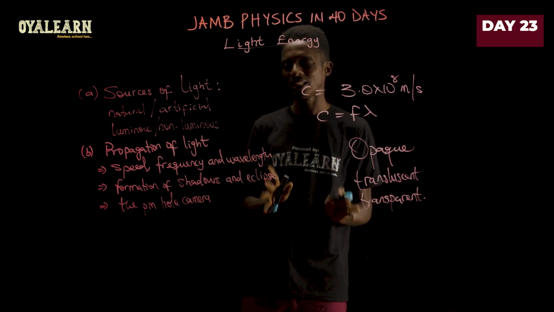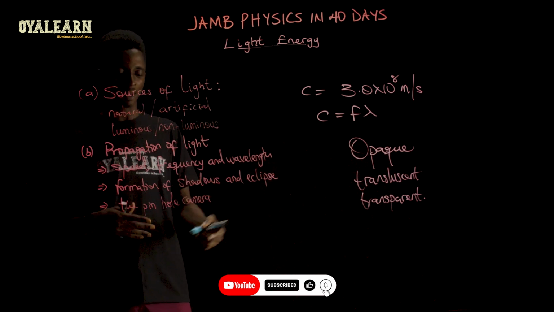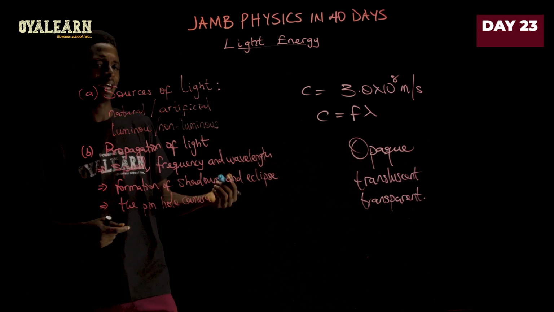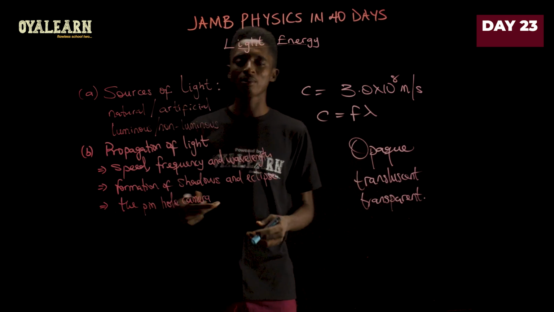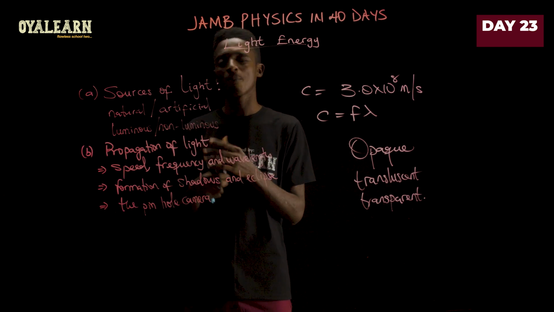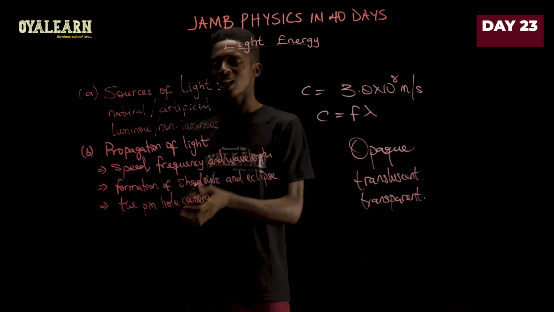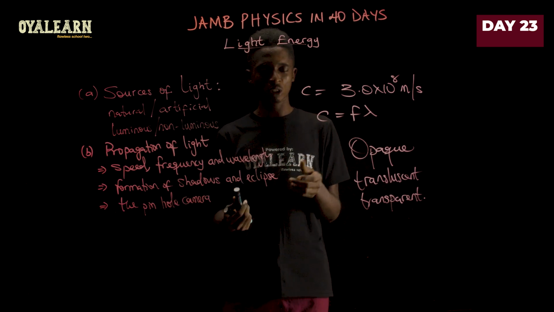That's just the keynote in that case. And then finally, you should also understand how to solve problems with the pinhole camera. Now, most of the things that we usually find, especially with Jamb, when you're solving problems like this, is you have to understand the relationship between magnification of a pinhole camera and then distance of objects and the height of the camera. So, there are two equations you must bear in mind.